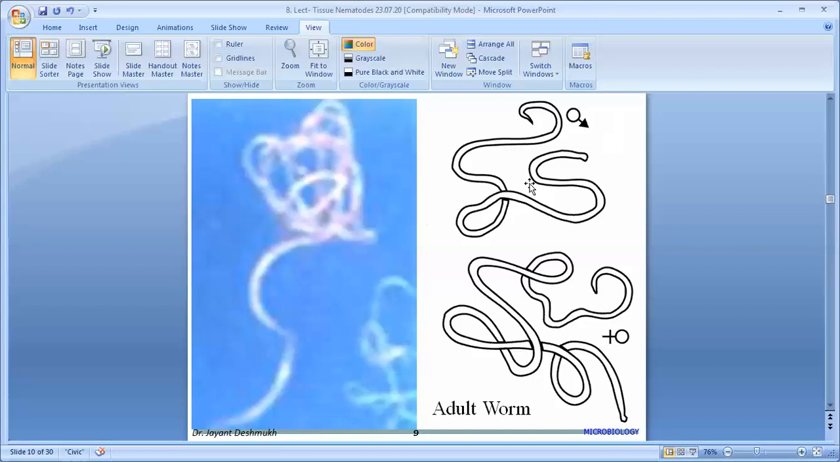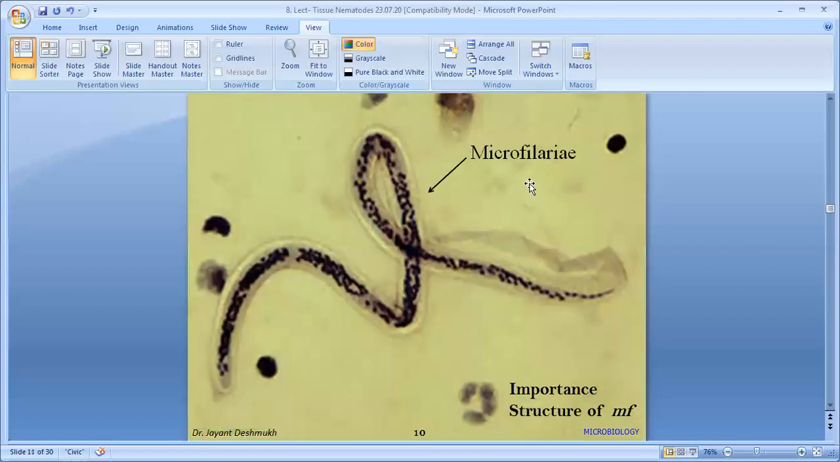This is viviparous. Viviparous means they directly give birth to larvae, no eggs. In oviparous, eggs hatch out larvae, and in ovoviviparous the eggs hatch inside; only when larvae are delivered directly is it viviparous. So this is a viviparous parasite. The larvae they deliver are known as microfilariae, and this is the structure of a microfilaria. It is present in the peripheral blood of the human being, the larval stage of Wuchereria bancrofti.